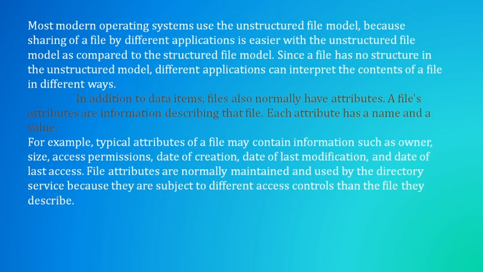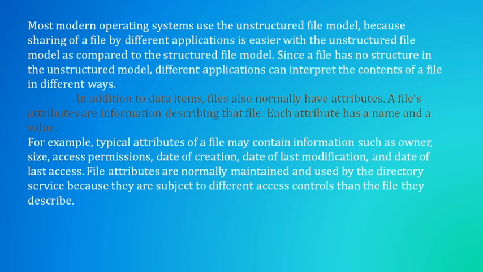Here also in files we will use attributes which give additional information about that file. Each attribute has a name and a value. What do those attributes give? Who is the owner of that file and what is the file size.